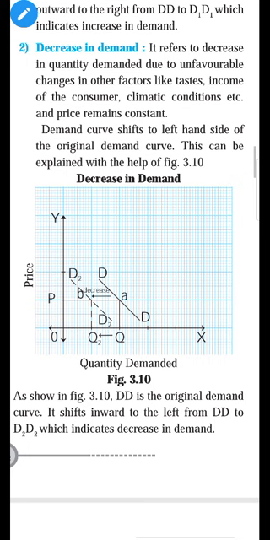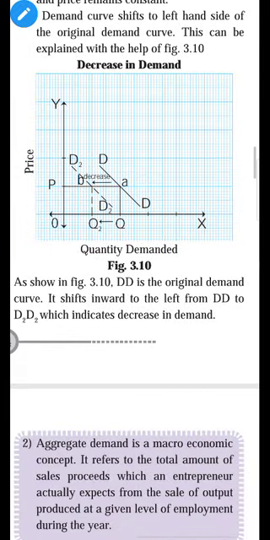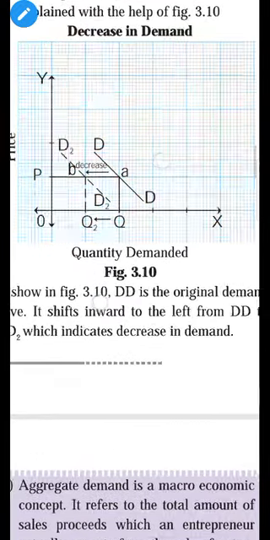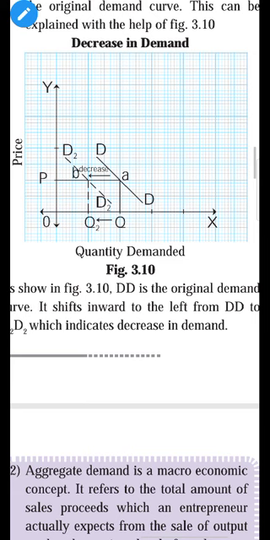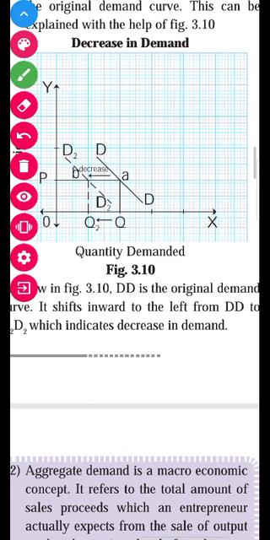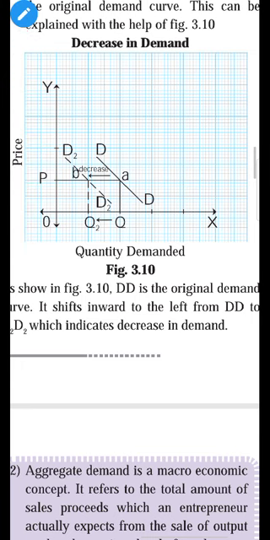Okay student, you can see the diagram. On the y axis price is given, on the x axis quantity demanded is given. Here at the same price, price is also same. For example 10 rupees per unit. The price is same, but here demand decreases because of other factors.